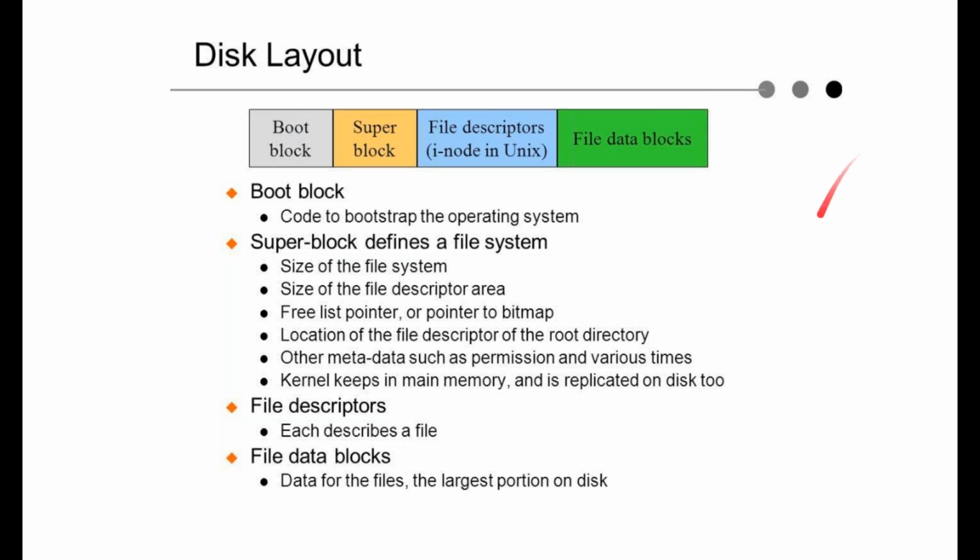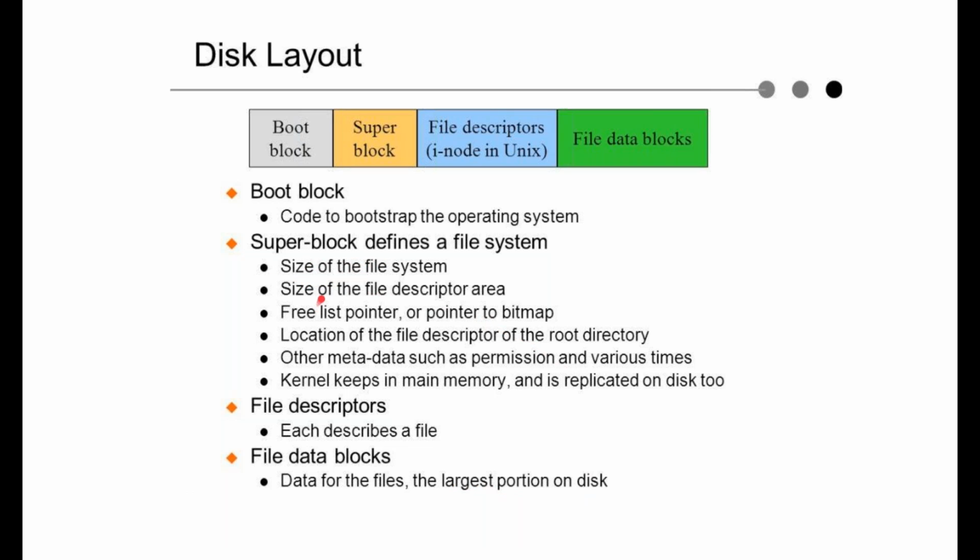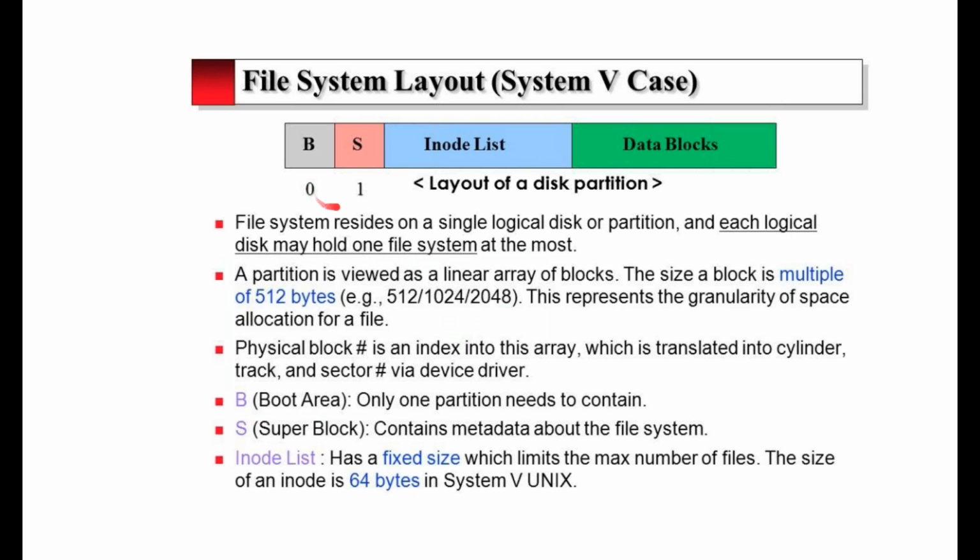It can be multiple. So file descriptors are nothing but they describe the file. File data blocks is nothing but the data for the file, the largest portion on the disk. And super block will consist of everything about the files. So this will consist of your file system, location, metadata, permissions, kernels, pointers about your file system. Same block 0, block 1. This is your booting. This is your super block. This is your inode list, and this is your data block.